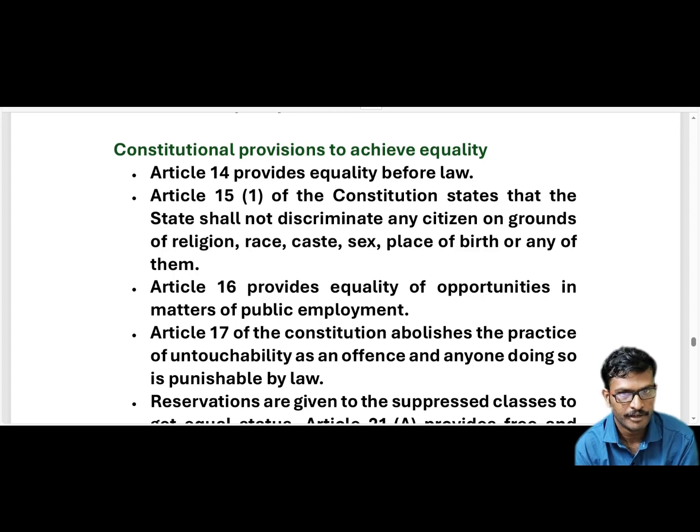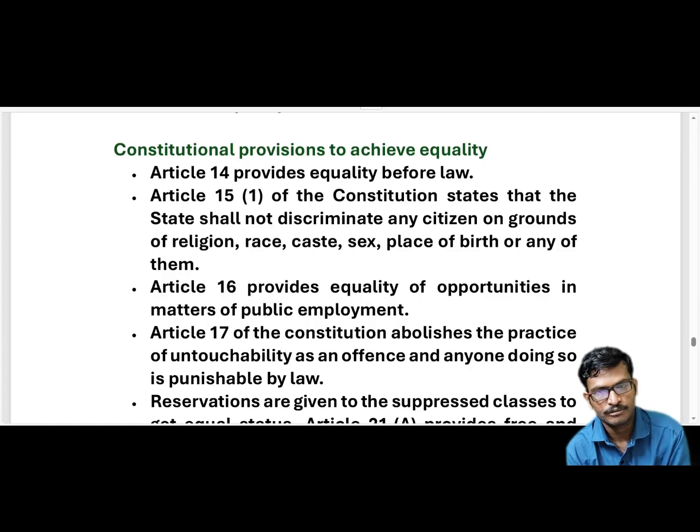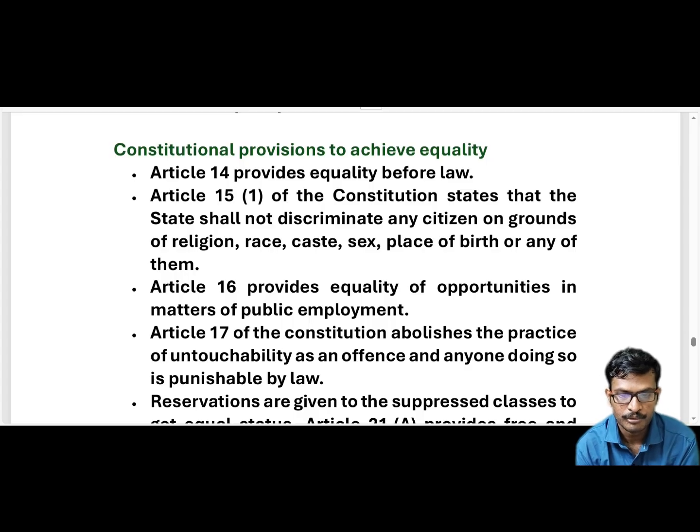It is called the constitution. It is a set of rules by which the state is governed, and that whole book cannot be combined in one place, no? So it is divided. For example, we also divide a book lesson-wise, lesson 1, lesson 2, exercise 1, exercise 2, like this. Here the constitution book is also divided into articles, parts and schedules. So some particular sections, and there are some articles which relate to